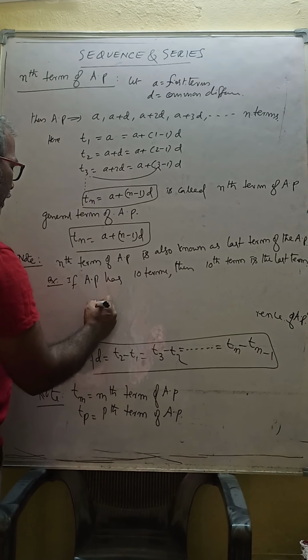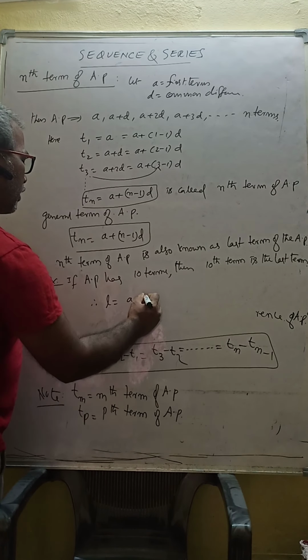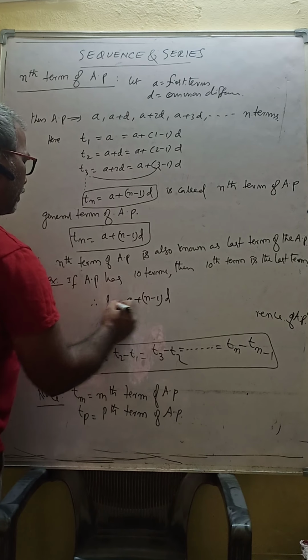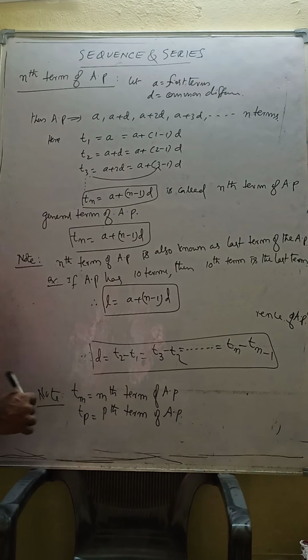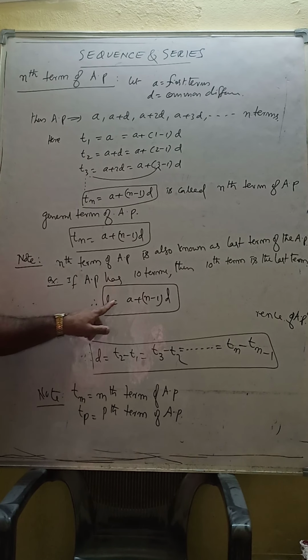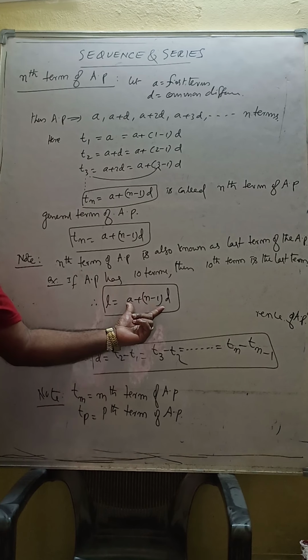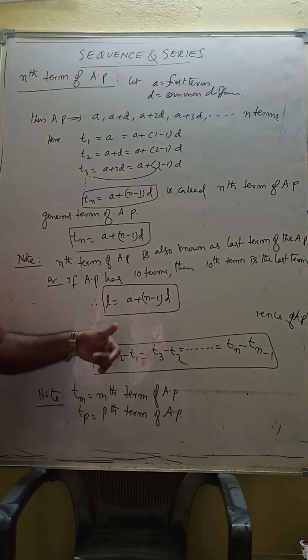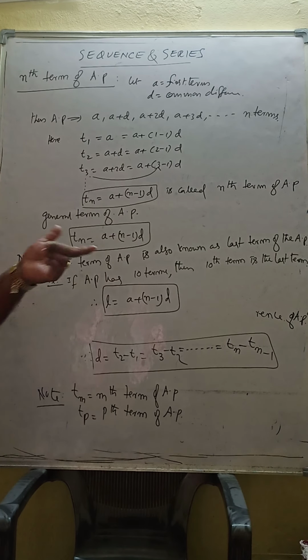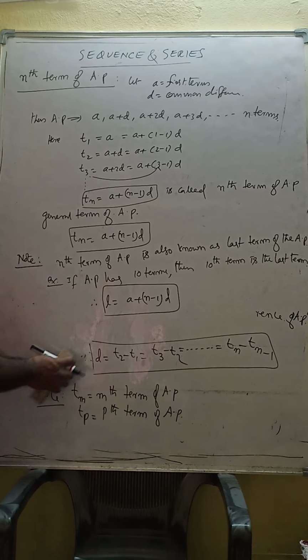Therefore I can write L is equal to A plus N minus 1 into D. In objectives, wherever you see L in an AP series, L is nothing but the last term, and that is this formula, A plus N minus 1 into D. In this place we can replace it with L also. That's why I am reminding you in the beginning itself, remember.